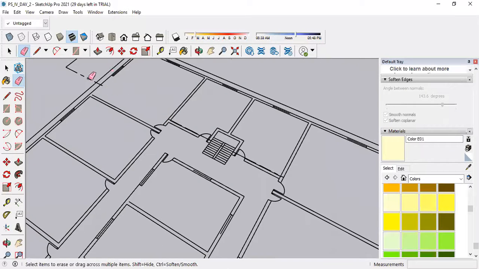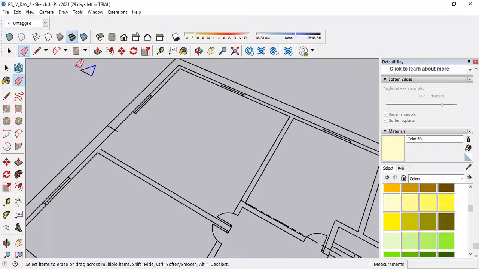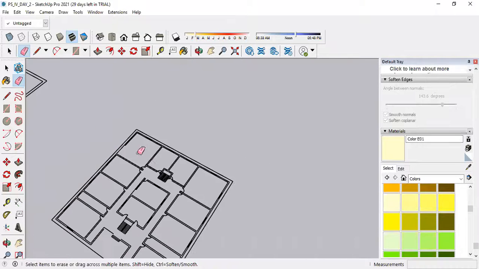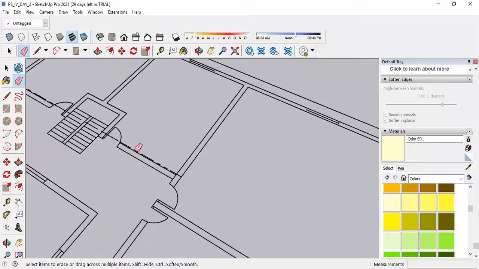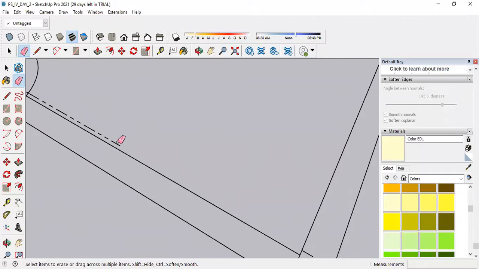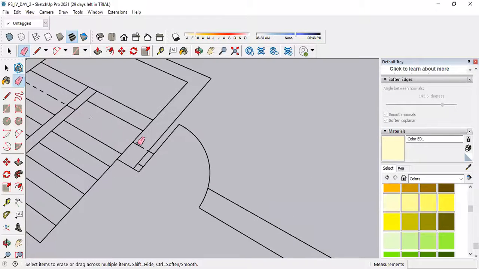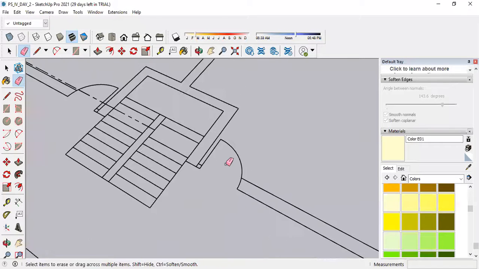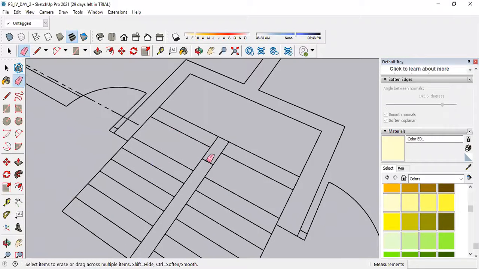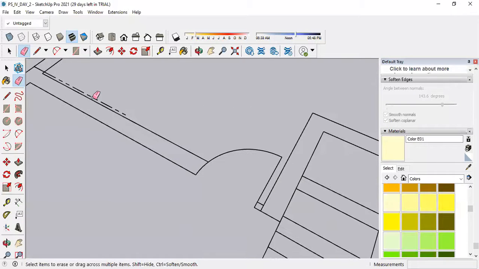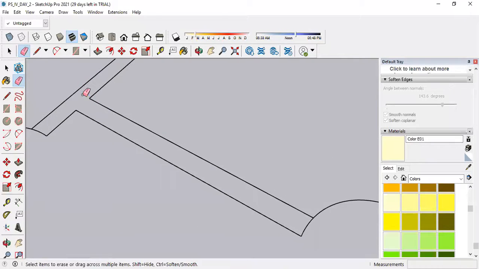In AutoCAD, if you import any file, or in other softwares also, if you want to work, then you have to overwrite, or you have to overlap that lines with the help of polyline or with the help of line tool. But in SketchUp, we cannot do the same. Here that is completely different. You have to convert this into the planes.